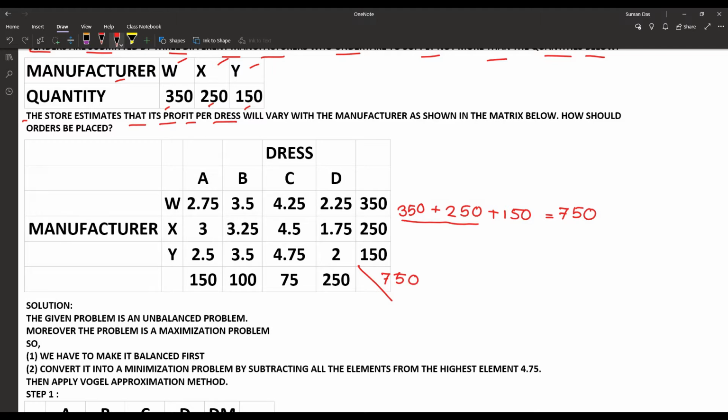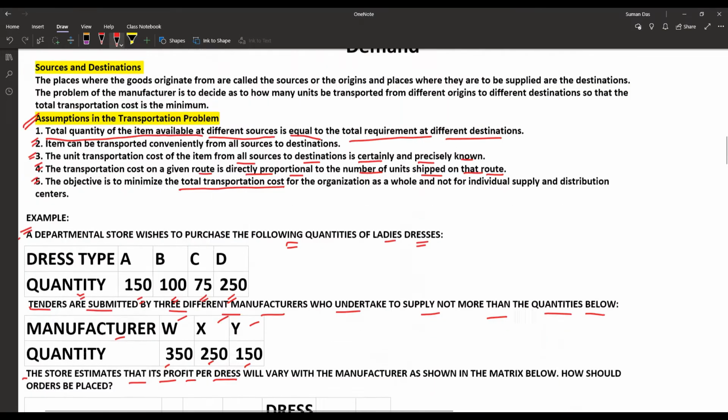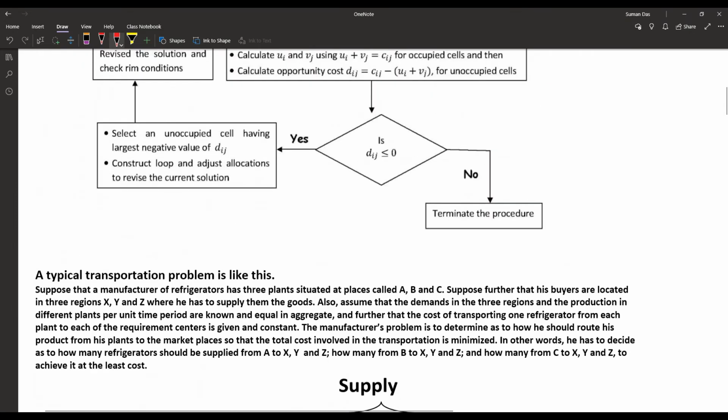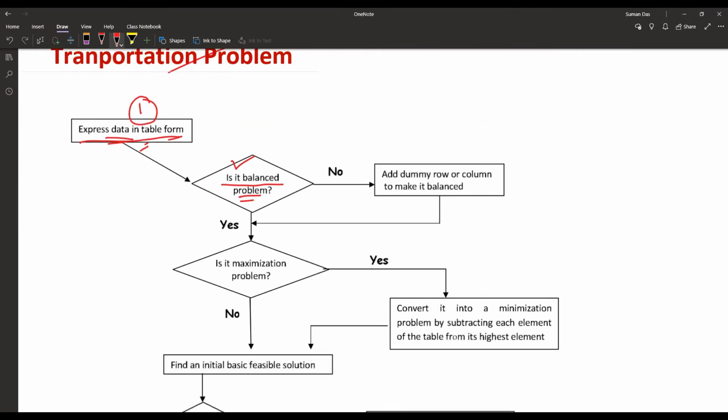From here 150 plus 100, that is 250, plus 250, that is 575. So that is not a balanced problem, that is an unbalanced transportation problem. So when it is an unbalanced transportation problem, that is our first checking.